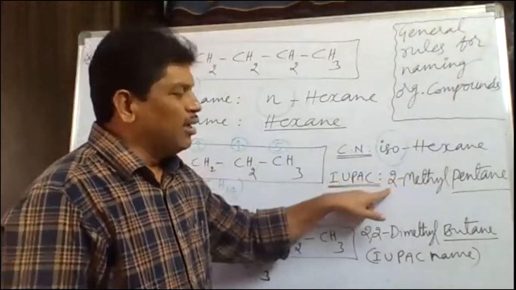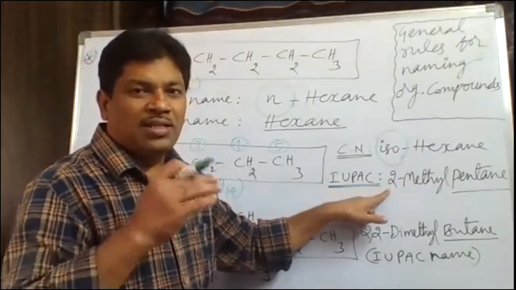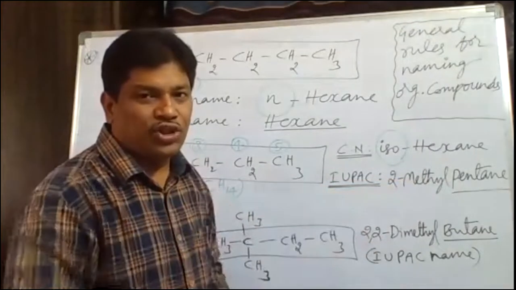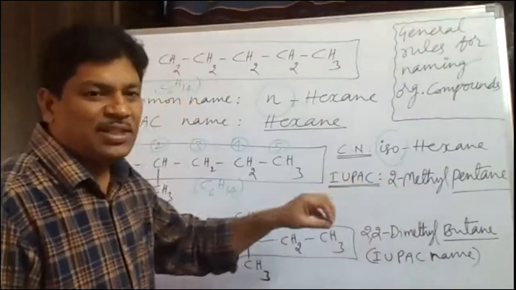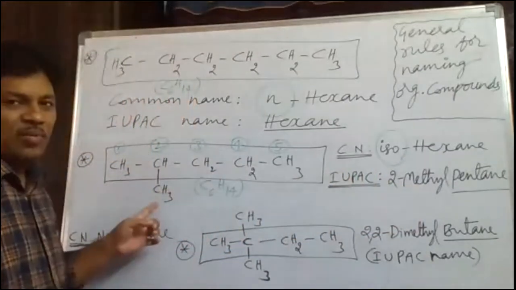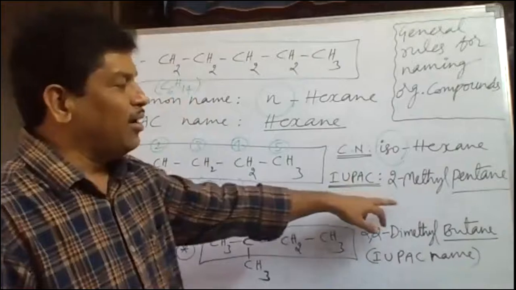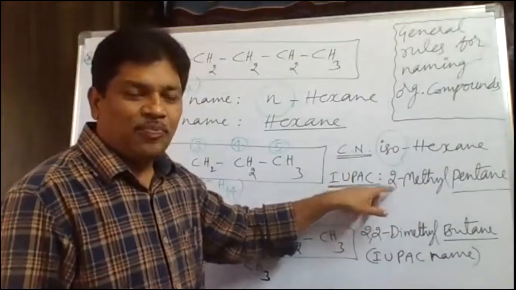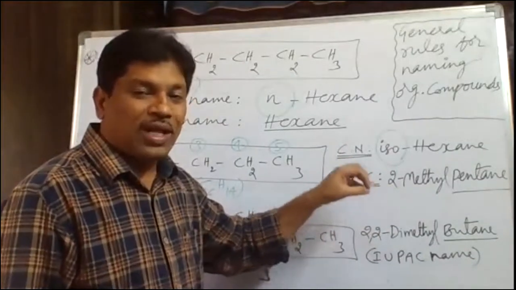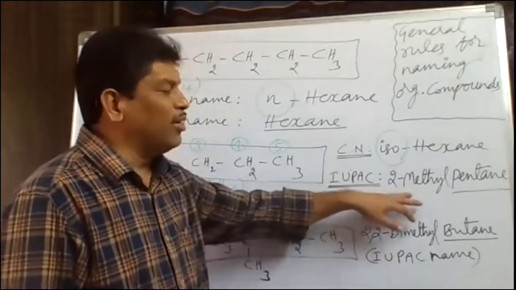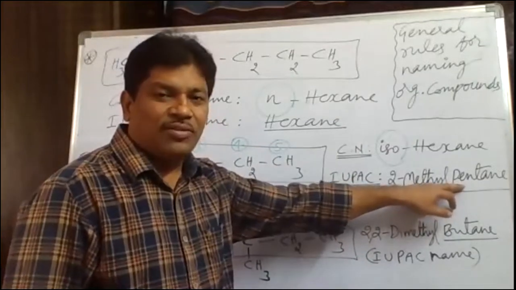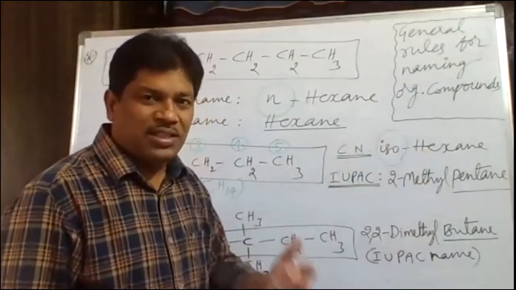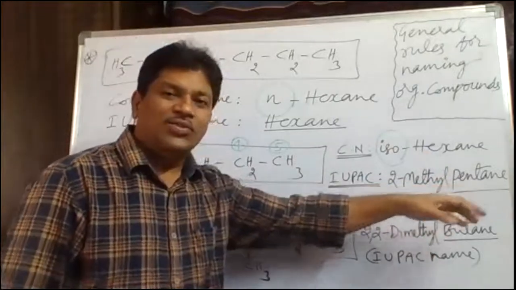Here the 2 indicates what? The locant position of the methyl branch. The methyl branch is present on which carbon? On the second carbon. So we say 2-methyl, where 2 indicates the location, or locant position, of the methyl group. And pent indicates what? The word root indicates the presence of 5 carbons in the parent chain. And ane indicates what here?